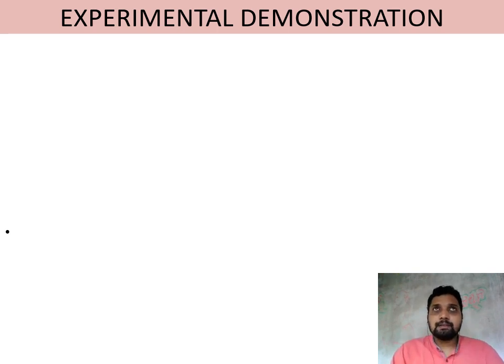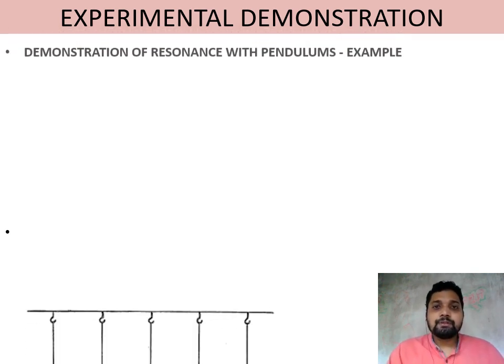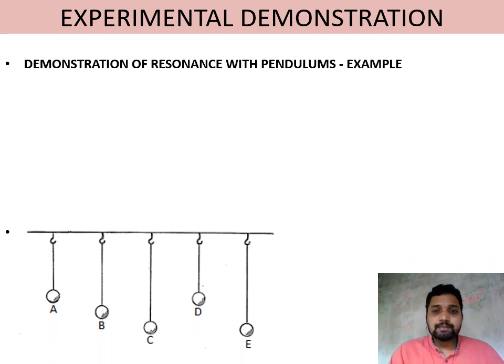Experimental demonstration means we will now demonstrate the presence of resonance by taking different types of objects. First one, we will discuss by taking a number of simple pendulums. Demonstration of resonance with pendulums. Here you can see 5 pendulums marked as A, B, C, D, E. Some are of the same length, some are smaller, some have a little more length, some less length.